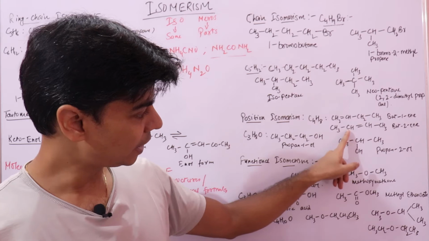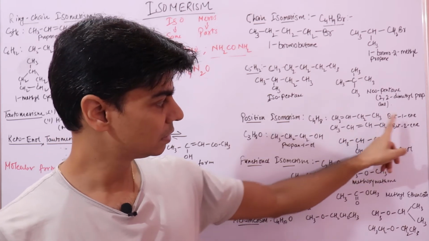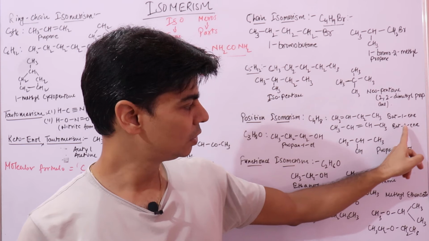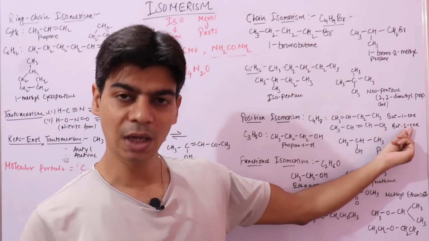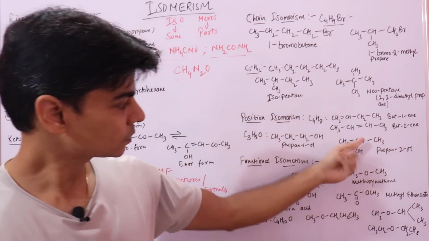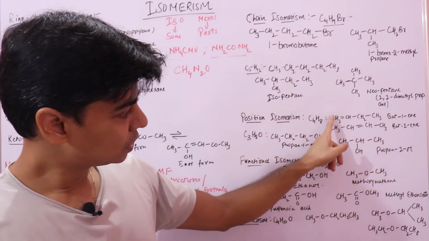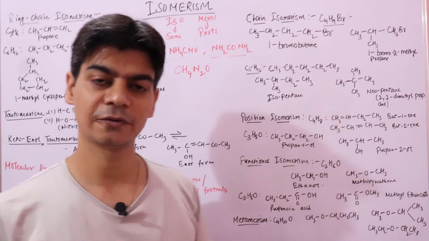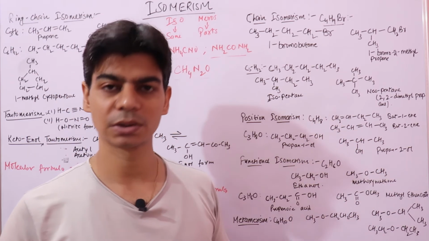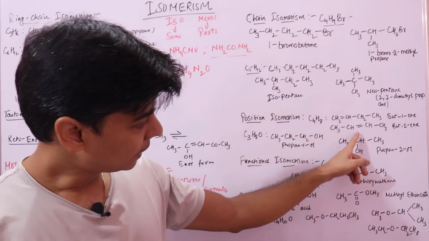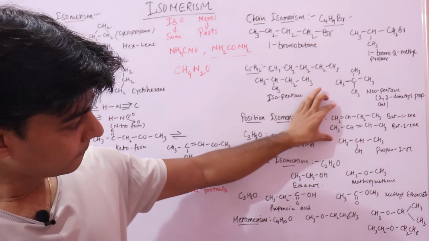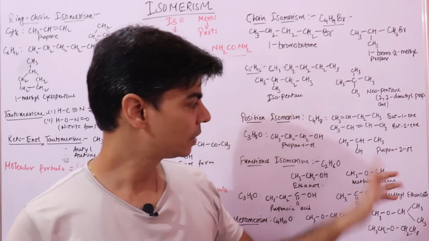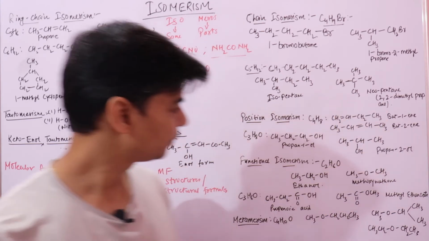In this, I have a double bond between these two carbon atoms. The names are but-1-ene and but-2-ene; the number represents the position of the double bond. So these two are different structures, different compounds which are isomers of one another, and they will have different physical and chemical properties because of their different structures.